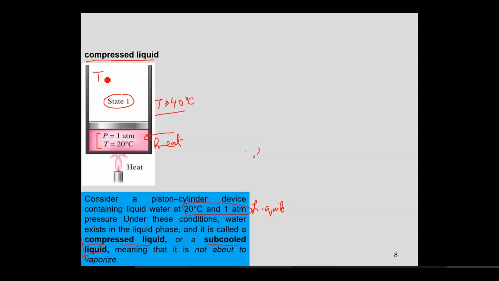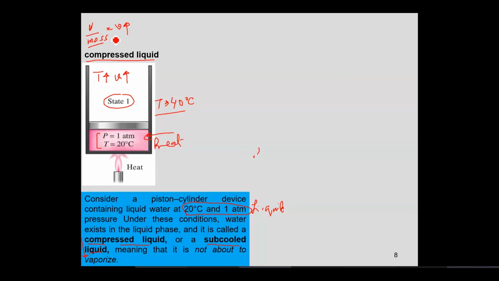That means if the temperature would go up, the specific volume would also go up. Isn't it the case? Specific volume is what? The volume per unit mass. And since the mass is constant, if the volume is increasing, the specific volume would also go up. Clear enough? Yes, sir.